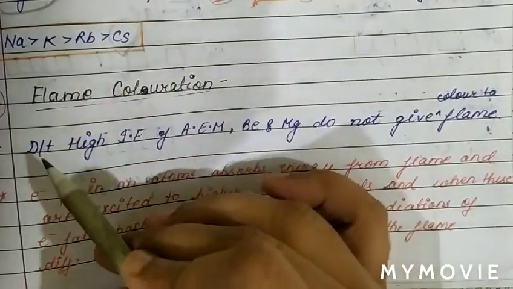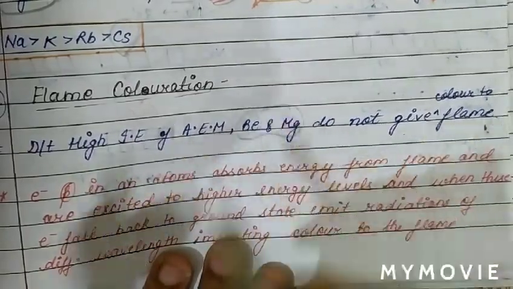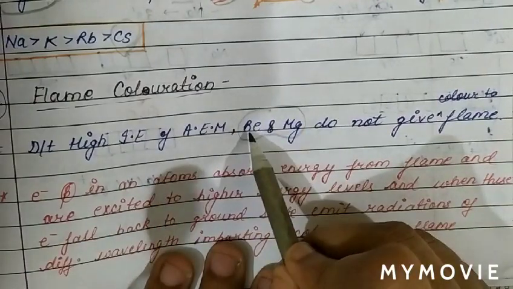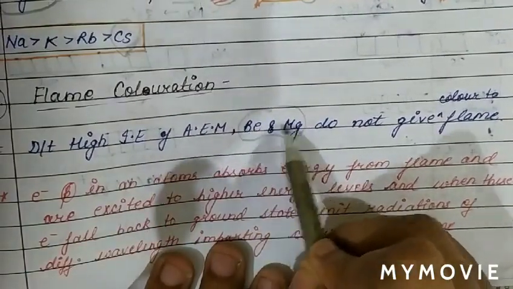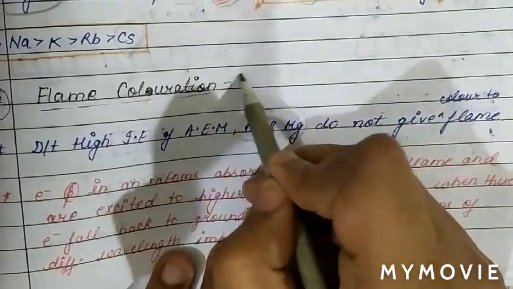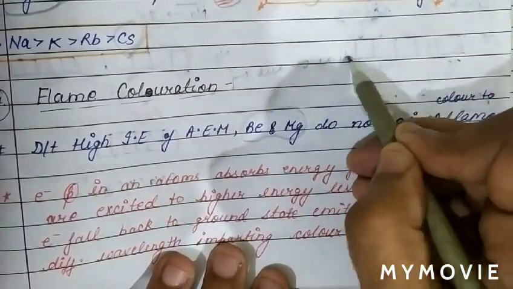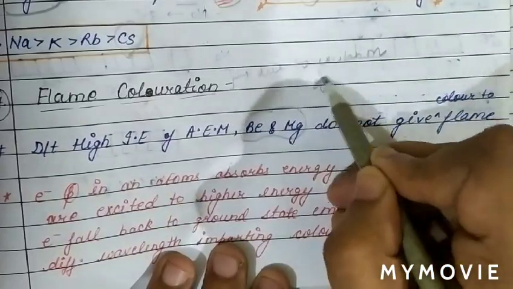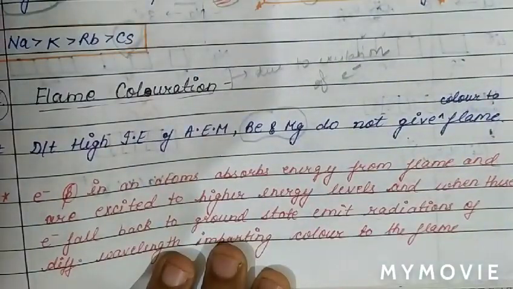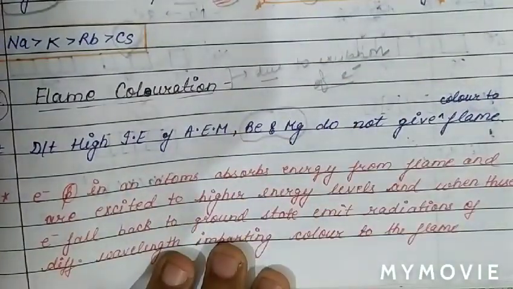Note one point first. As we know, in case of beryllium and magnesium, the ionization energy is very high. So basically flame color is due to excitation of electrons. Loosely bonded electrons are excited more easily.